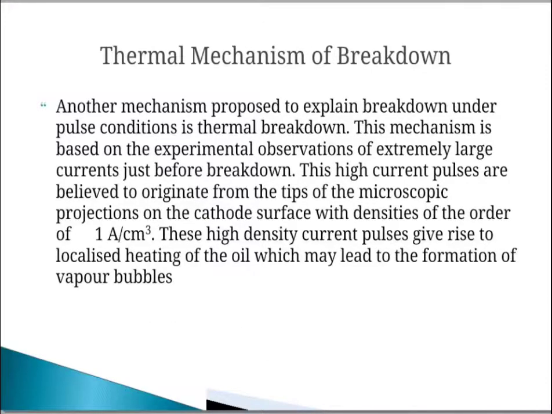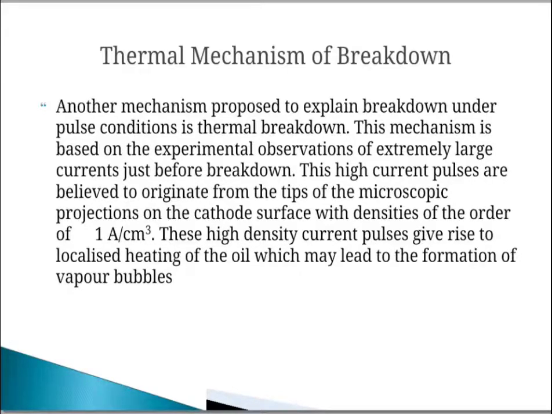Then this is the third method, that is the thermal mechanism of breakdown. This will be considered in the liquid. This mechanism is based on the experimental observation of extremely large current just before breakdown. These high current pulses are believed to originate from the tip of a microscopic projection on the cathode surface, with densities of the order of 1 ampere per centimeter cube.